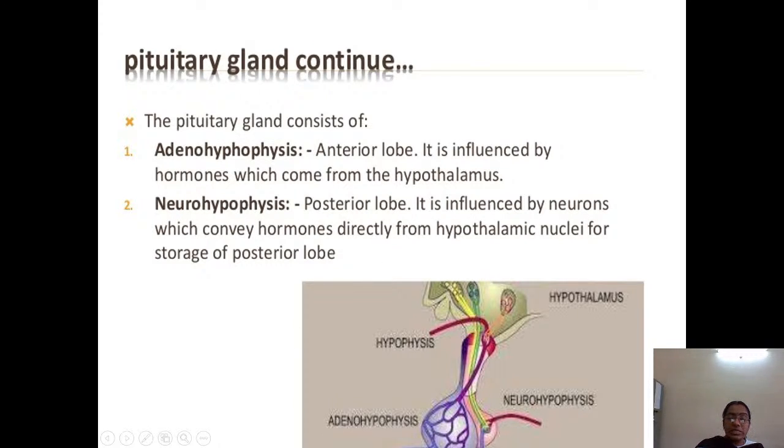So the adenohypophysis is called the anterior lobe. The neurohypophysis is called the posterior lobe, which consists of axons that are present here, which you can come across. They are connected to the hypothalamus, which is connected to the brain.